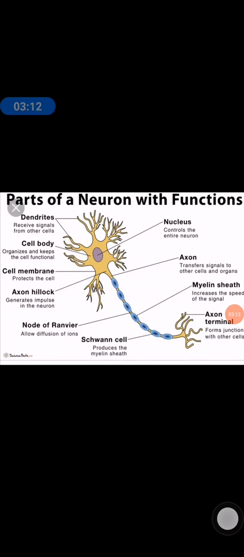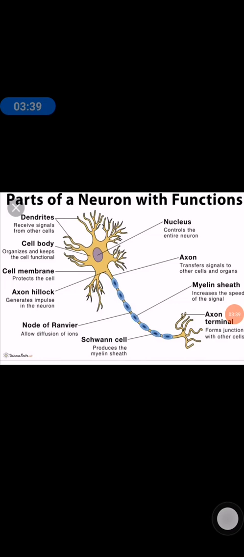Parts of neuron. Neuron is divided into cell body and neurites. Axon and dendrites are known as neurites. Now, cell body. Cell body is also known as perikaryon or soma. Soma contains nucleus and neuroplasm. And neuroplasm contains Golgi complex, mitochondria, lysosome, centriole.